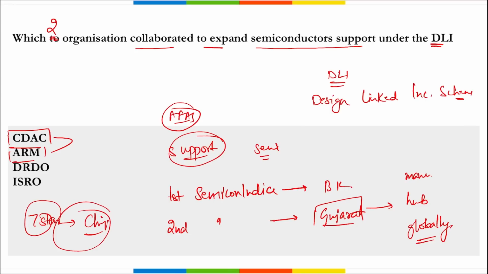Right. So coming back, first Semicon in Bangalore, Karnataka. Second, it is currently going on in Gandhinagar, Gujarat, right? And CDAC and ARM, they together collaborated to expand semiconductor support under this DLI scheme.